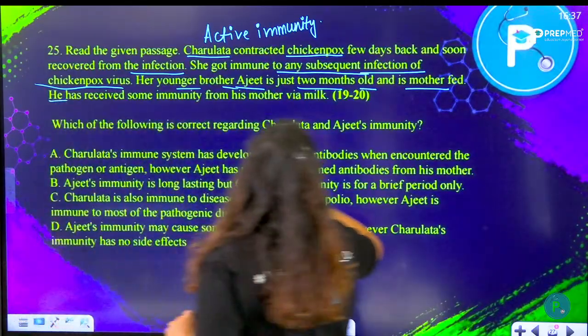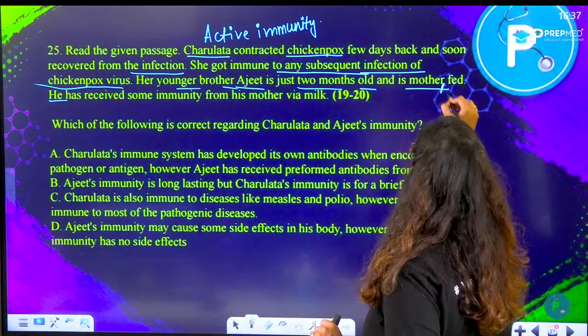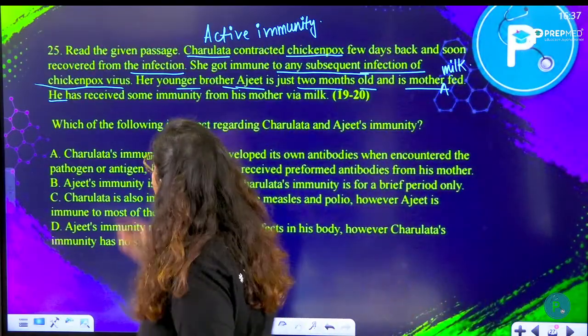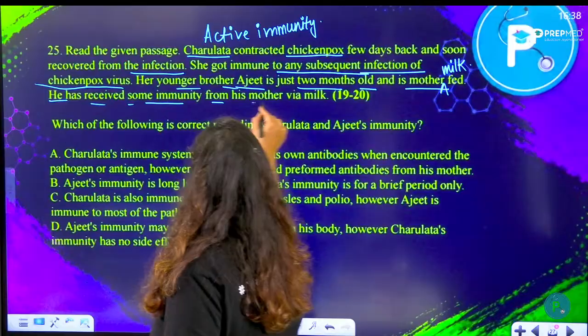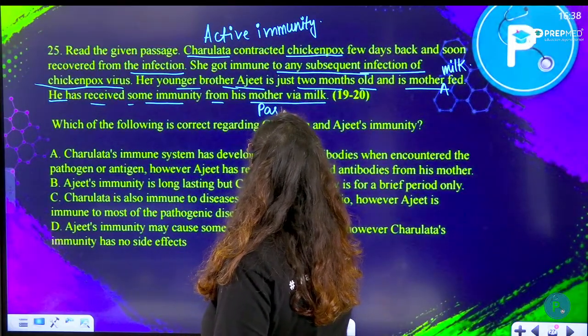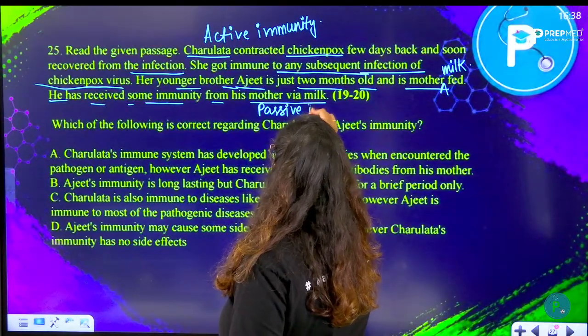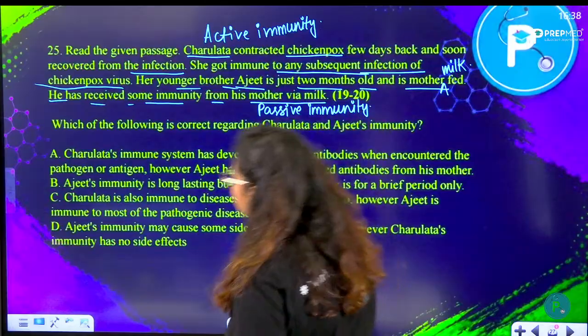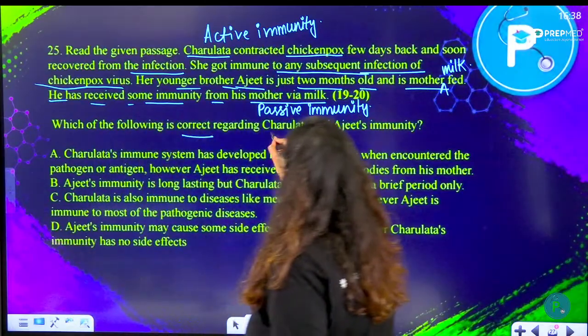He is fed with the mother's milk. He has received some immunity from his mother via milk. That means we are talking about passive immunity here. So Ajit has passive immunity. Based on these 2 observations, we are supposed to find out which of the following is correct regarding Charulata